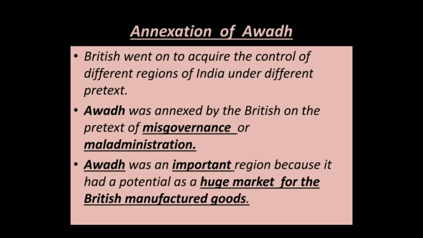Now, Awadh was a very important region because it had huge potential as a market for British manufactured goods. Awadh was hugely populated, quite a rich region, so people would invest a lot in these manufactured goods. It was a huge market where the British could dump their factory goods. They could bring manufactured goods from England and easily sell them here, earning huge profits. So the British found Awadh a very profitable region, and they were looking for reasons to gain control over it.